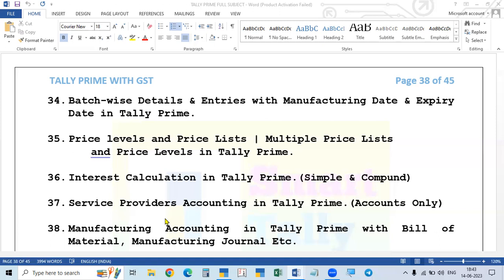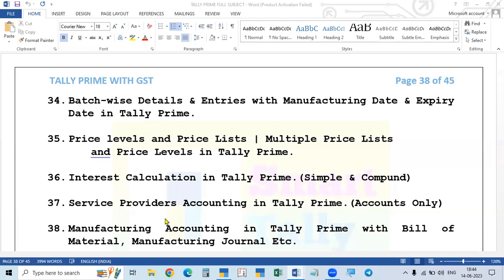So in between there is a process called the manufacturing process, because the raw material is converted into finished products by way of the manufacturing process. For purchasing, we are recording a purchase voucher. That voucher type is purchase voucher, we are recording purchasing. And when we are selling the finished goods, we are recording in the sales voucher.